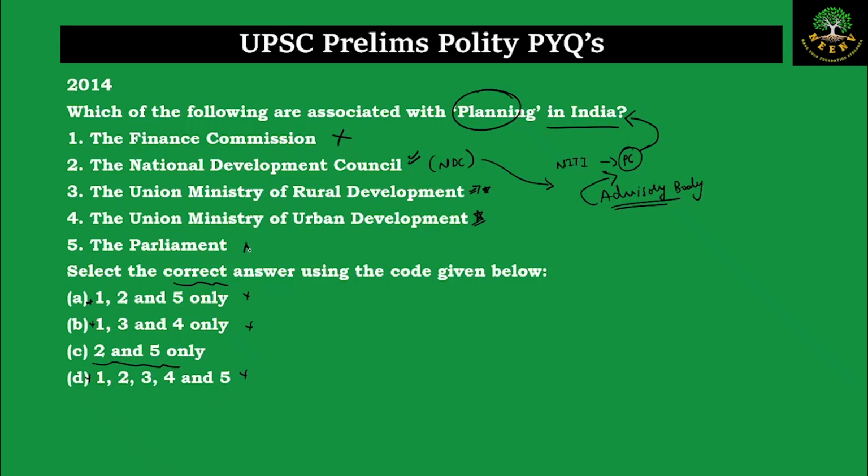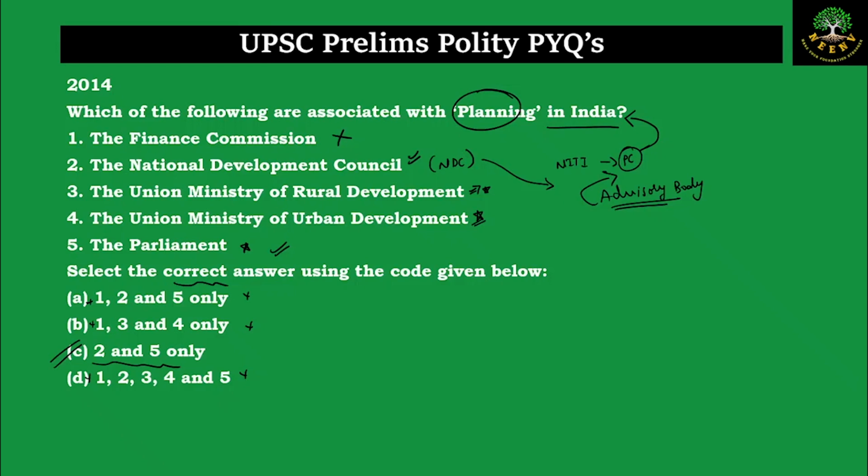Finally, Parliament. Parliament being the supreme lawmaking body in the country is definitely concerned with planning in India. Anything that has to happen in India has to happen through Parliament. So this is also a correct answer. So that's how option C, 2 and 5, is the correct answer for this question. Because very clearly we could easily eliminate Finance Commission and we could get the option, but it is good always to go through the options and reconfirm your solution.